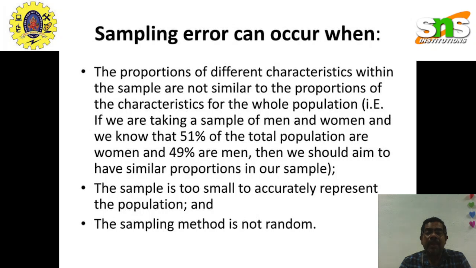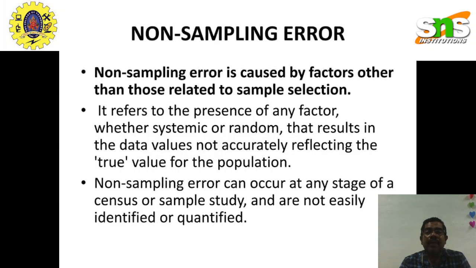For the entire population, how much percentage is women, and from that, what is the percentage of women in my sample. In the same way I have to compute for the men population also. If the sample is very small for the population, the accuracy will be very low. So I have to go with a larger sample from the population.